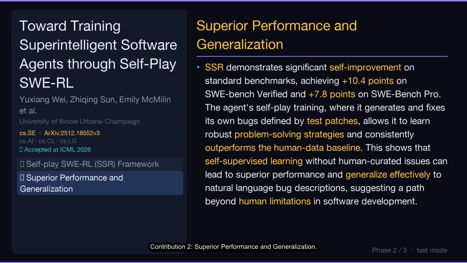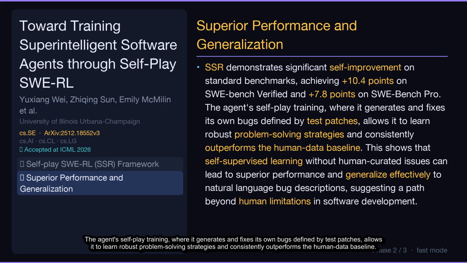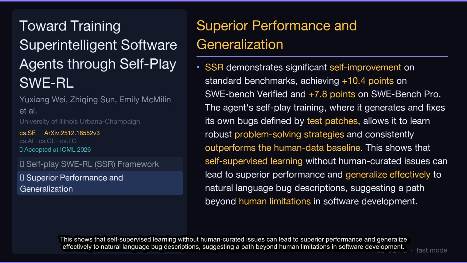Contribution 2. Superior performance and generalization. SSR demonstrates significant self-improvement on standard benchmarks, achieving plus 10.4 points on SWE Bench Verified and plus 7.8 points on SWE Bench Pro. The agent's self-play training, where it generates and fixes its own bugs defined by test patches, allows it to learn robust problem-solving strategies and consistently outperforms the human data baseline. This shows that self-supervised learning without human-curated issues can lead to superior performance and generalize effectively to natural language bug descriptions, suggesting a path beyond human limitations in software development.